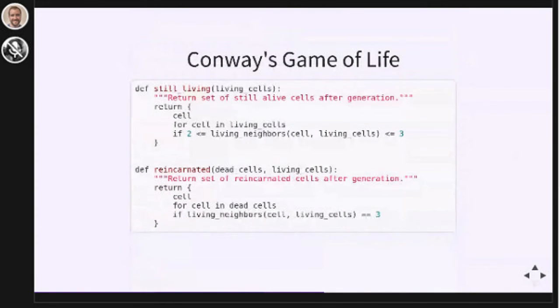Here we're using comprehensions to build up sets of neighbors for Conway's Game of Life. If you haven't heard of Conway's Game of Life, you can look it up afterwards. It's an interesting programming game that has a large fan base around it. So we're filtering all living cells based on the number of living neighbors that they currently have. We're also filtering all dead cells based on the number of living neighbors that they currently have. The 2 filterings are different though.